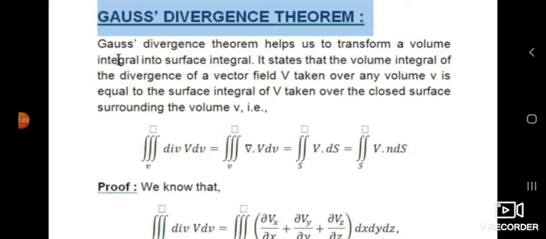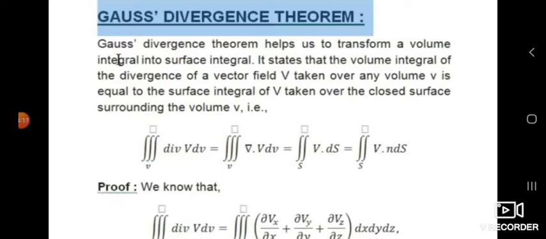The use of the Gauss divergence theorem is to convert, to transform a volume integral into a surface integral. This is the first important application of this theorem.